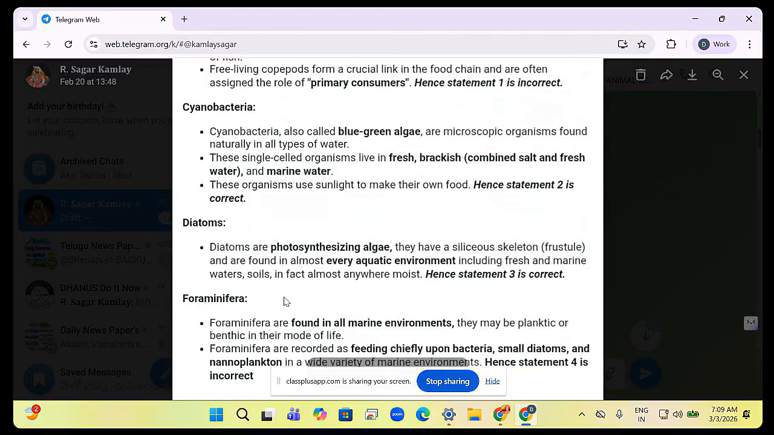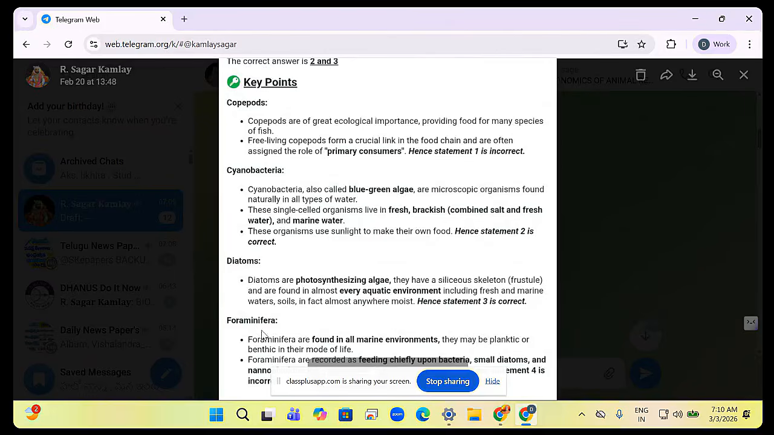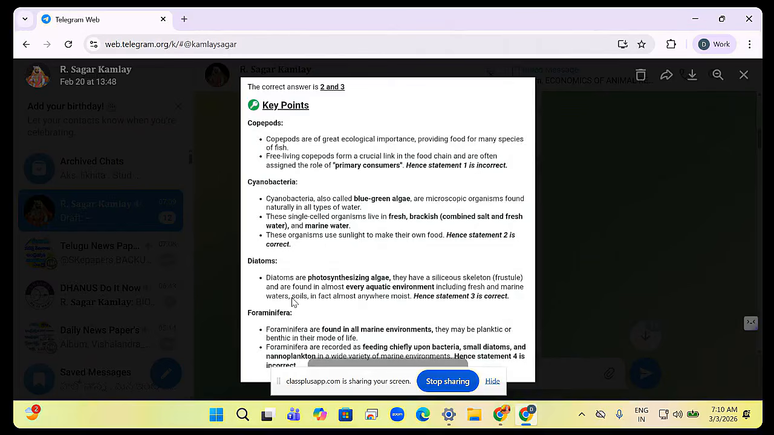Foraminifera are found in all marine ecosystems. They may be planktic or benthic in their mode. They depend upon bacteria, small diatoms. They are consumers. So copepods, foraminifera are consumers. Cyanobacteria, diatoms are producers. Yeah, have a look at this.